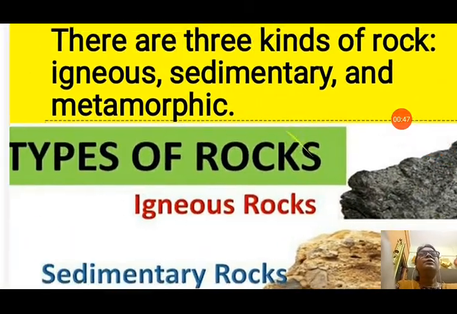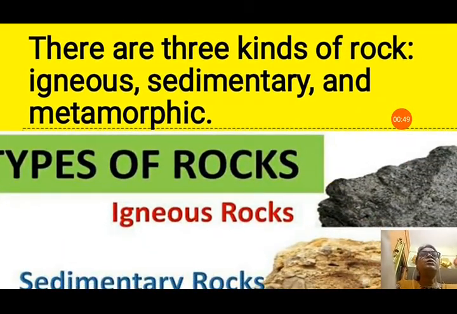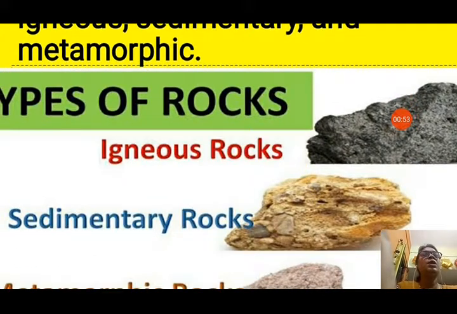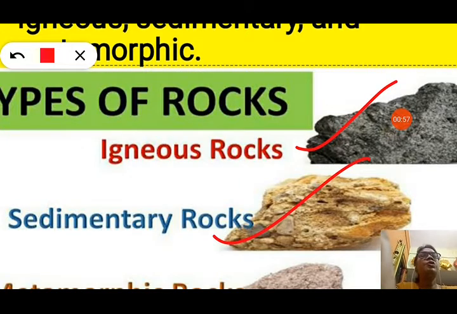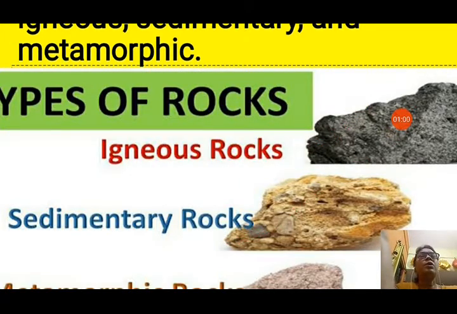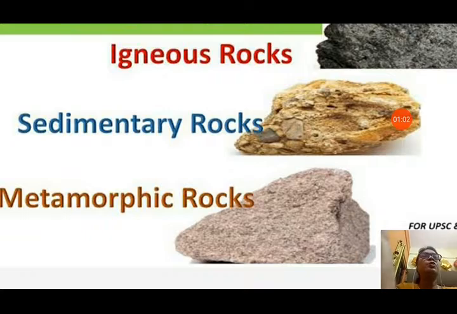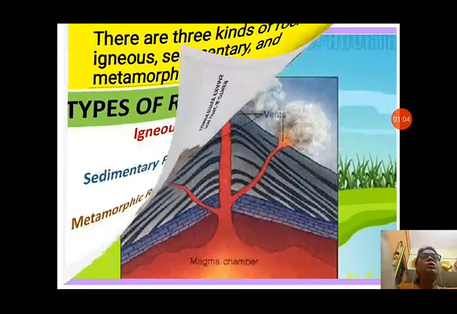There are three different kinds of rocks: igneous rock, sedimentary rock and metamorphic rock. So the types of rocks you can see in this picture. Igneous rock is there, this is sedimentary rock and metamorphic rock is also there. So three main kinds of rocks are there. So let us see about these rocks one by one.